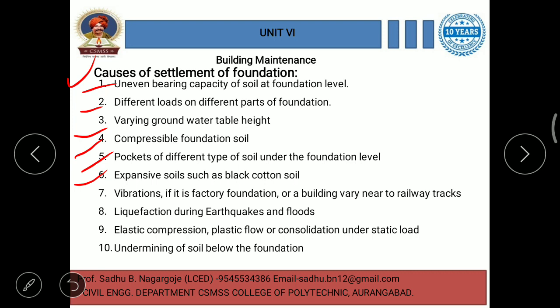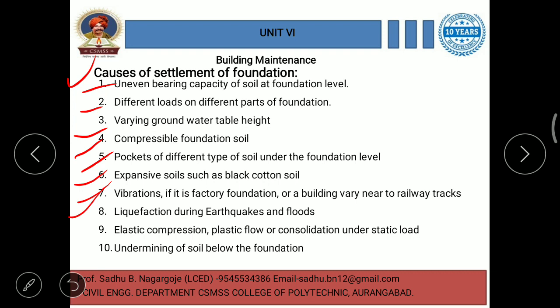Black cotton soil is a very low bearing capacity soil, and that's why it again causes differential settlement. Then vibrations, if it is a factory foundation or a building very near railway tracks, is again a major cause of foundation settlement.